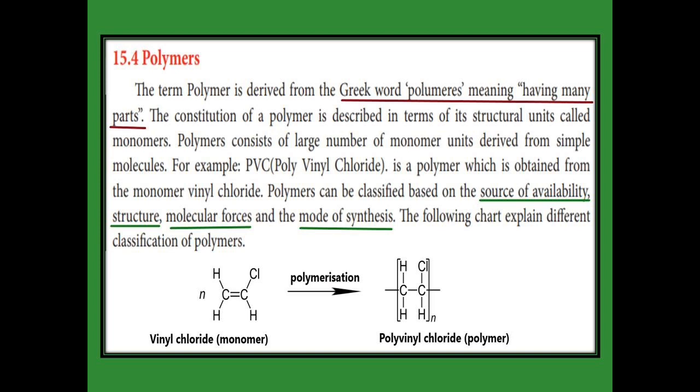The name of that compound is polyvinyl chloride. The n indicates that it repeats more than 1500 times. We can't show all of that in a single slide, so we only put the n value. The polymer can be classified based on availability, structure, molecular forces and mode of synthesis. We will see this in the next slides.